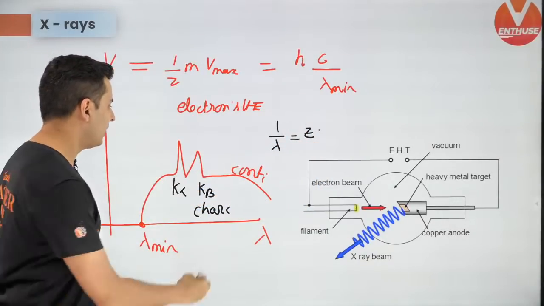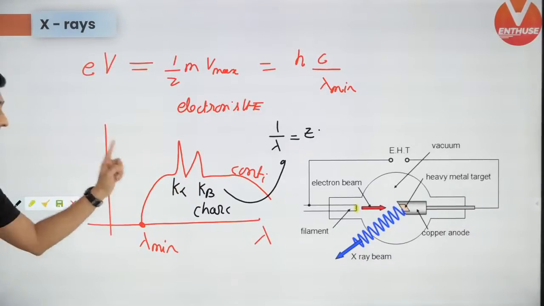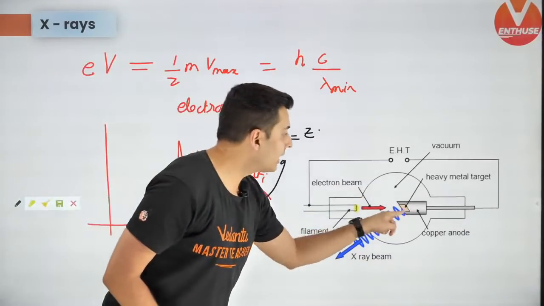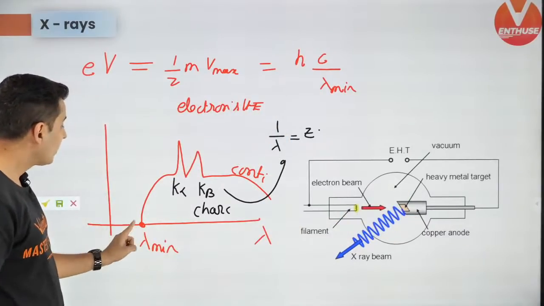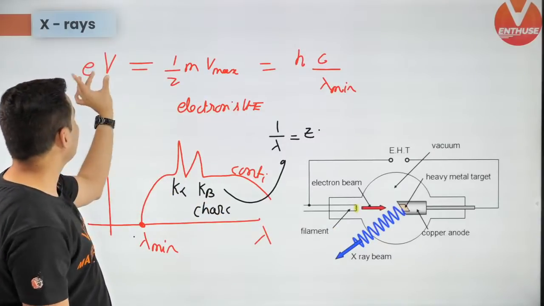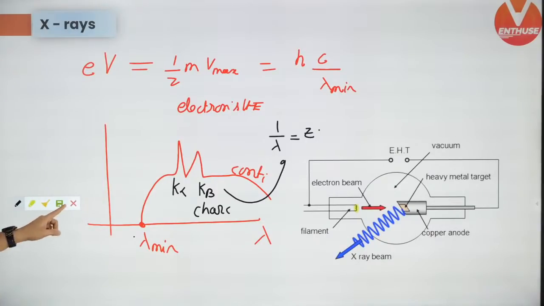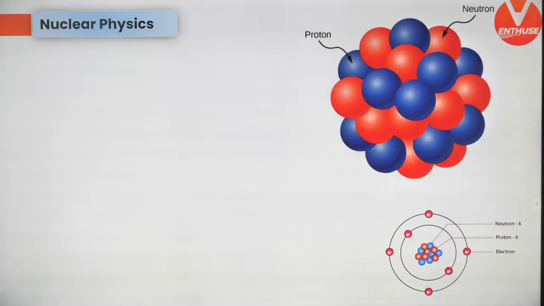You can use that formula to find the characteristic wavelength. Keep this in mind: characteristic depends on the target material. Continuous X-rays only depend on the potential difference through which the electrons have been accelerated.